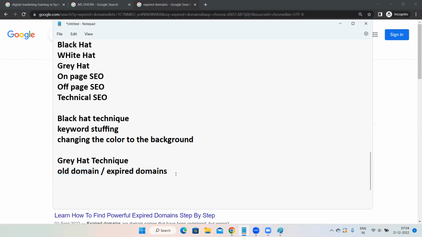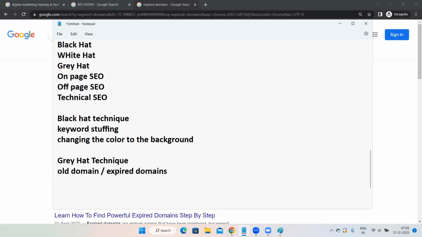I'm not saying that you should never purchase older domains. It's up to you. In case you would like to purchase, you can. But it's better you purchase newer domains. That is what I would recommend. Because it's neither bad nor good, right? So you have to take it at your own risk. That is a gray hat technique. It's not black hat, but it is a gray hat technique. Purchasing an older domain to create your website is a gray hat technique.